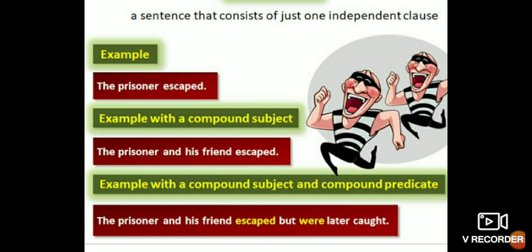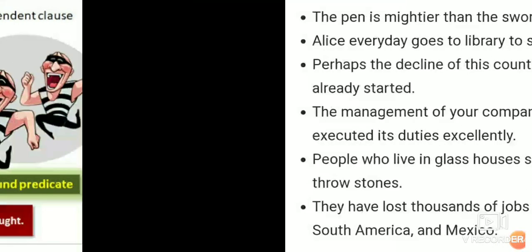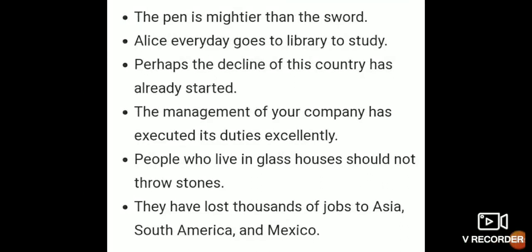You can see here, the prisoner escaped. It is a simple sentence. Now many examples here I have given. The pen is mightier than the sword. It is a simple sentence because it is an independent sentence. An independent clause is used in this sentence. You can see many examples I have given.